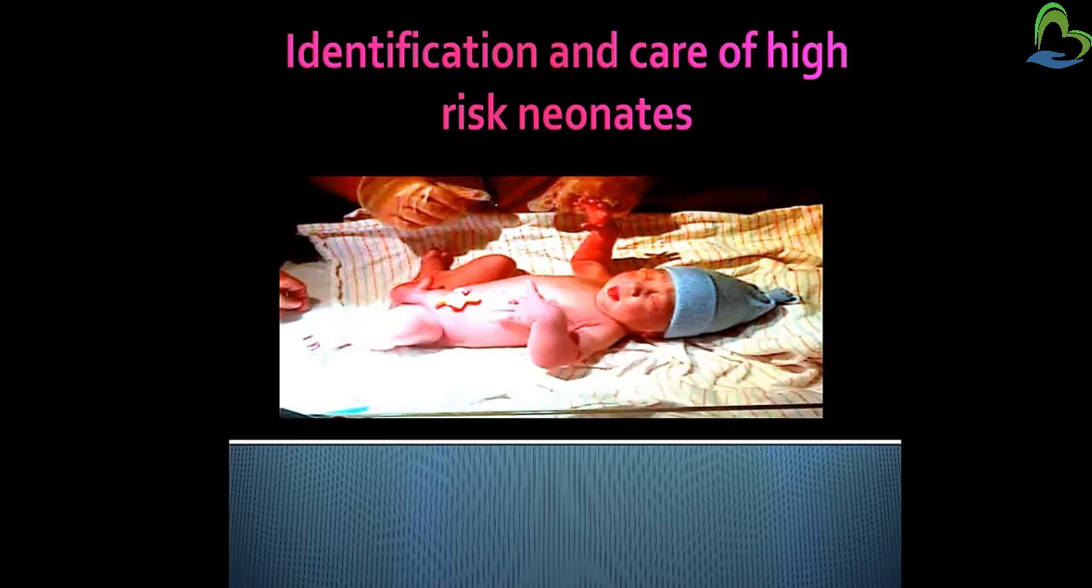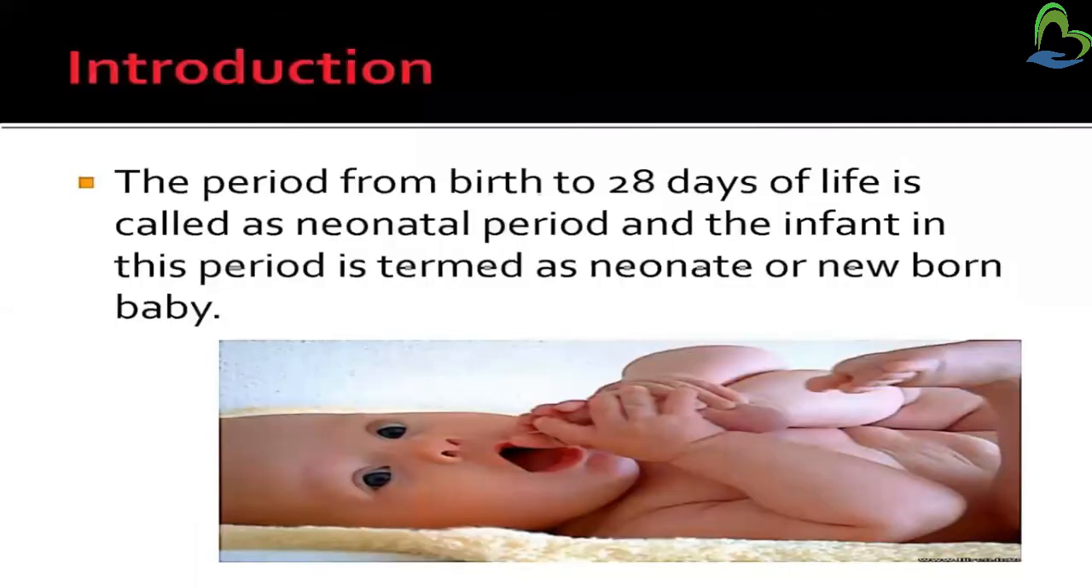Today in child health nursing we will see about identification and care of high risk neonates. First, introduction. The period from birth to 28 days of life is called the neonatal period. The neonatal period starts from the birth of the baby and ends at 28 days. The infant in this period is termed a neonate or newborn baby. The baby who is in this period, from birth to 28 days, we call a neonate, or we can also call it a newborn baby.